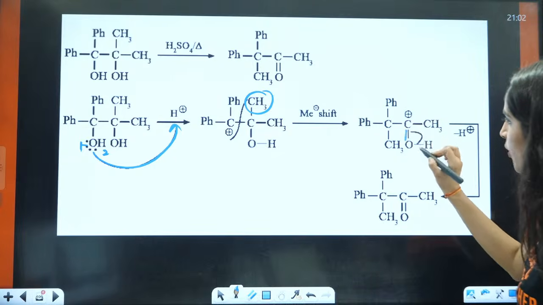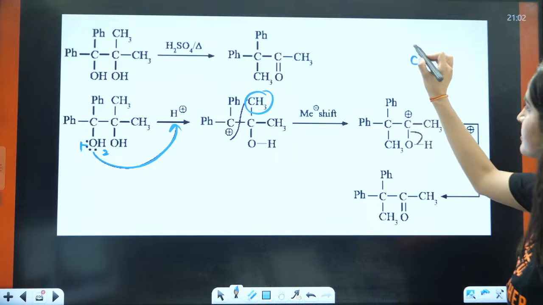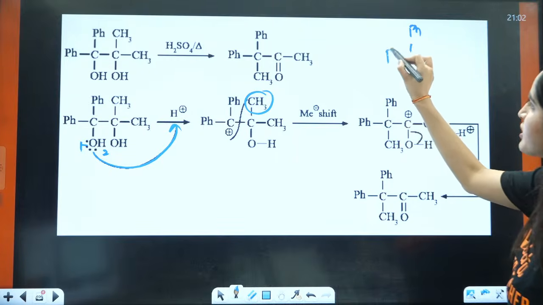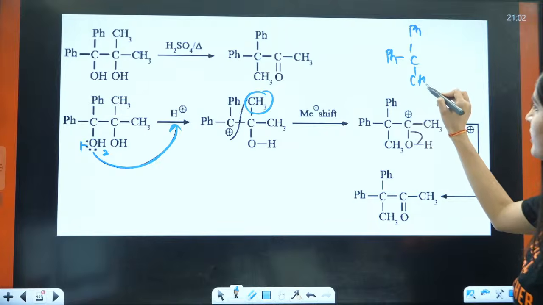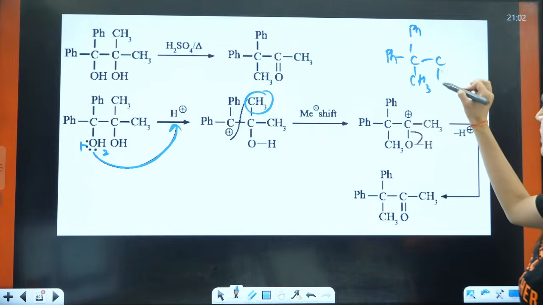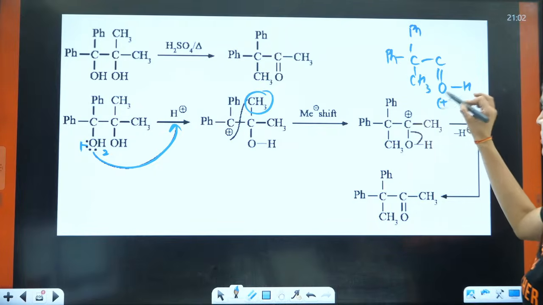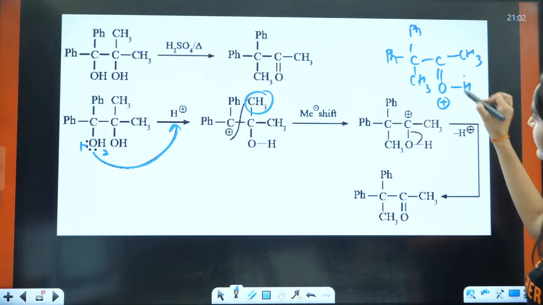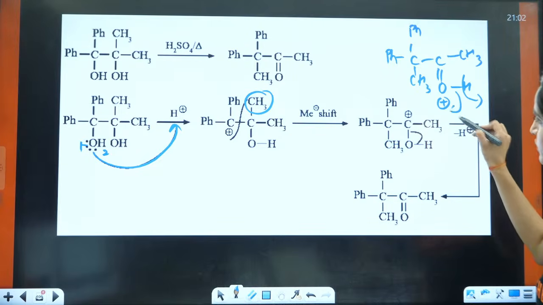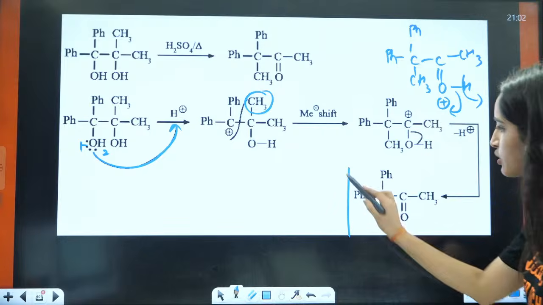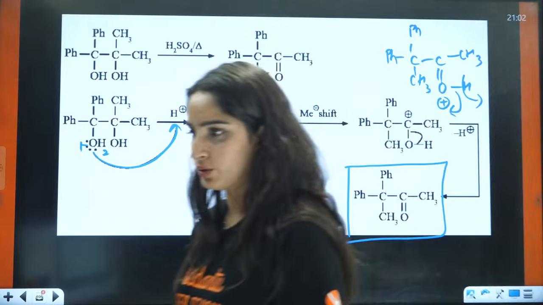You will have double bond. You will have basically something like this. Ph, Ph, this is CH3, this is C, this is double bond O, this is H, this is positive, this is CH3. Then this H positive will be eliminated, the lone pairs will be shifted in, and hence you will have the formation of this pinacolone, right?